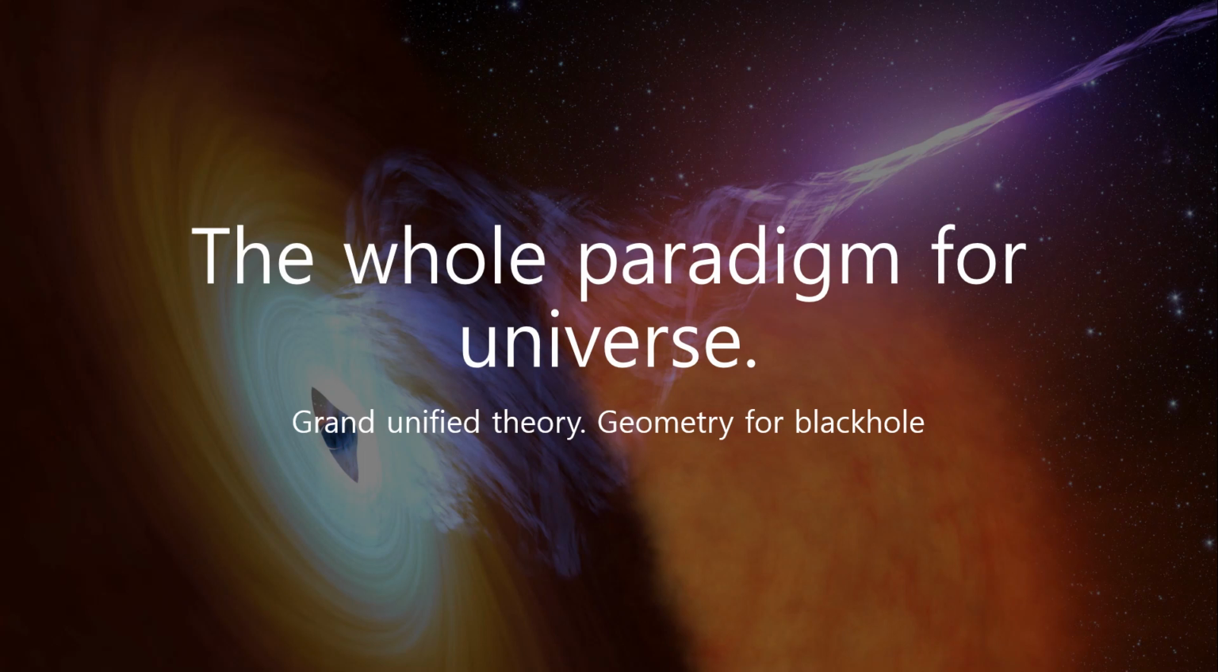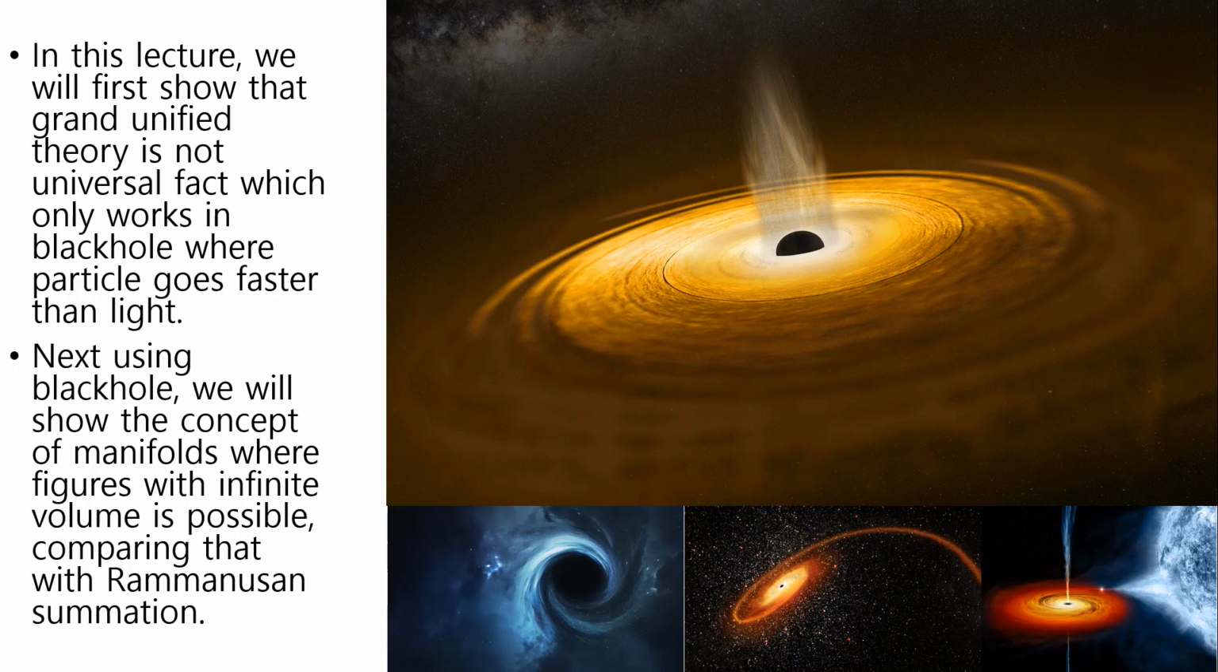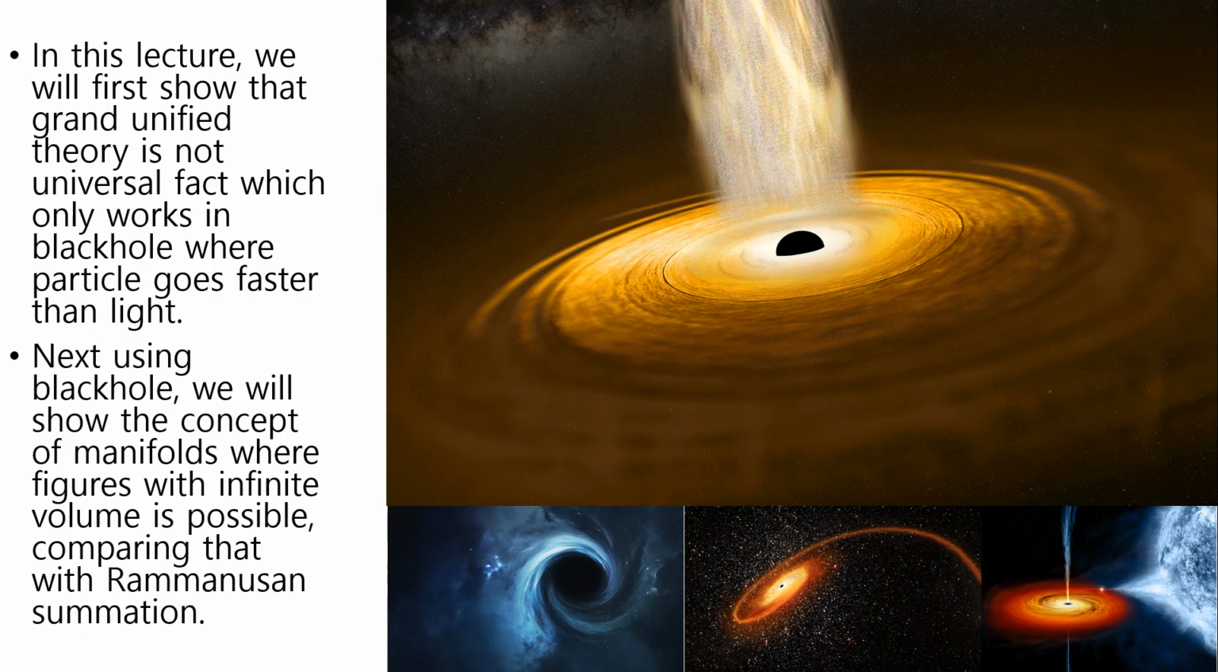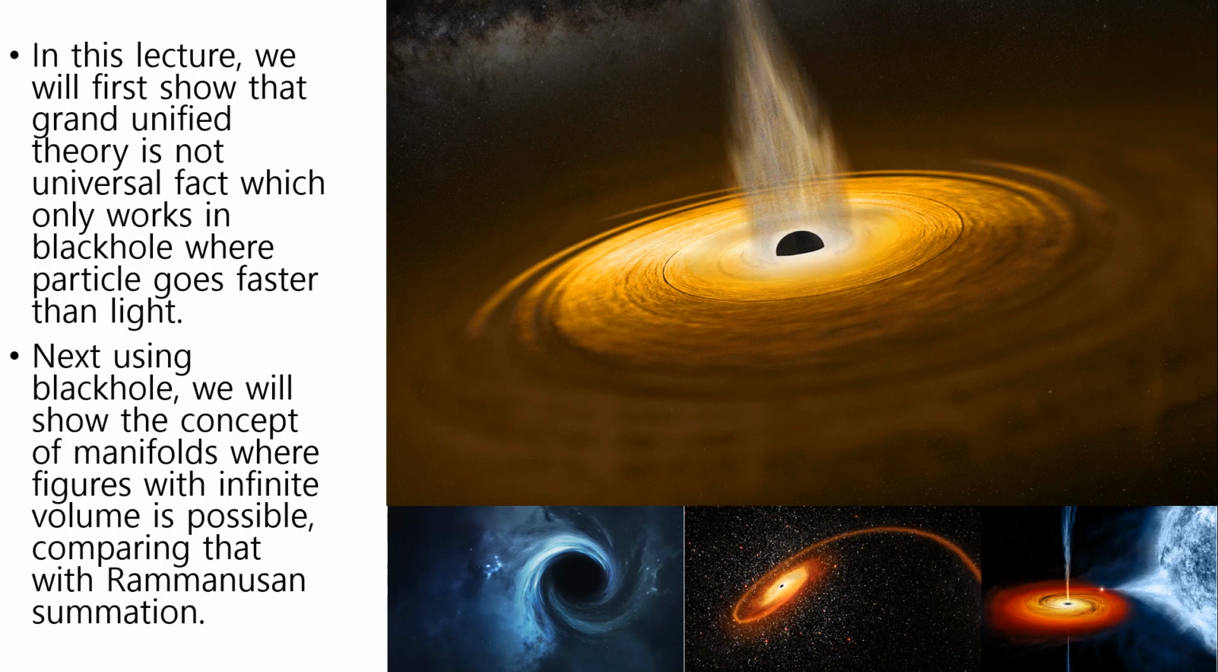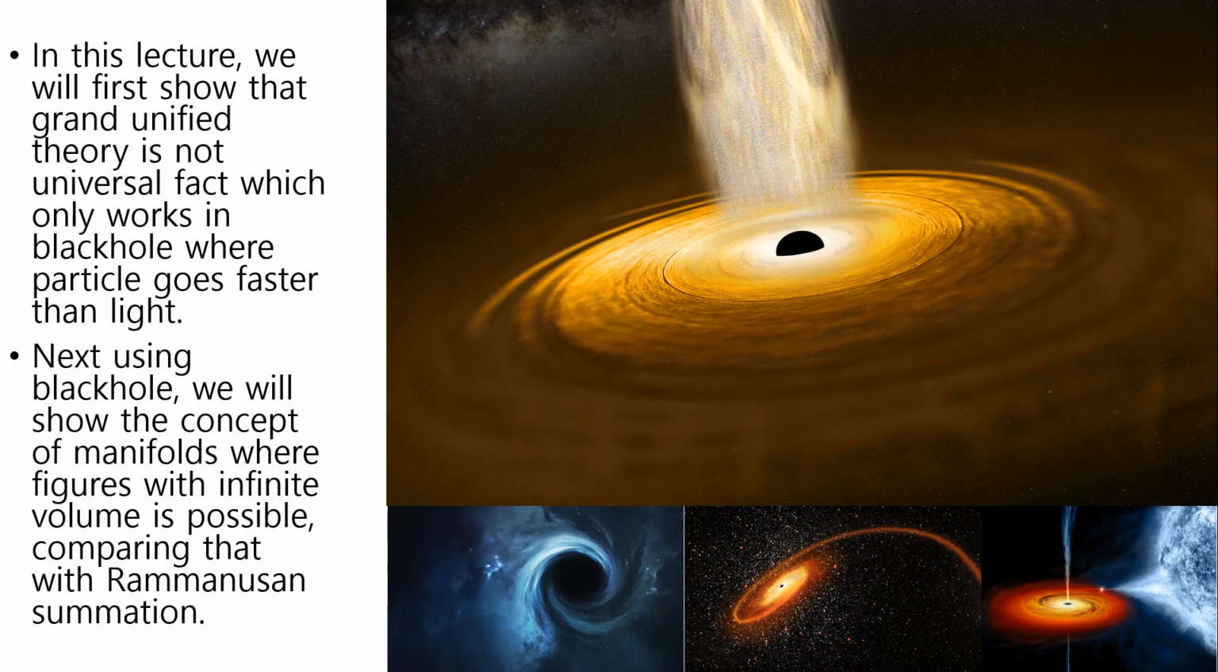The whole paradigm for universe, grand unified theory, and geometry for black hole. In this lecture, we will first show that grand unified theory is not a universal fact, which only works in black hole where particles go faster than light. Next, using black hole, we will show the concept of manifold, where figures with infinite volume are possible, comparing that with Ramanujan summation.